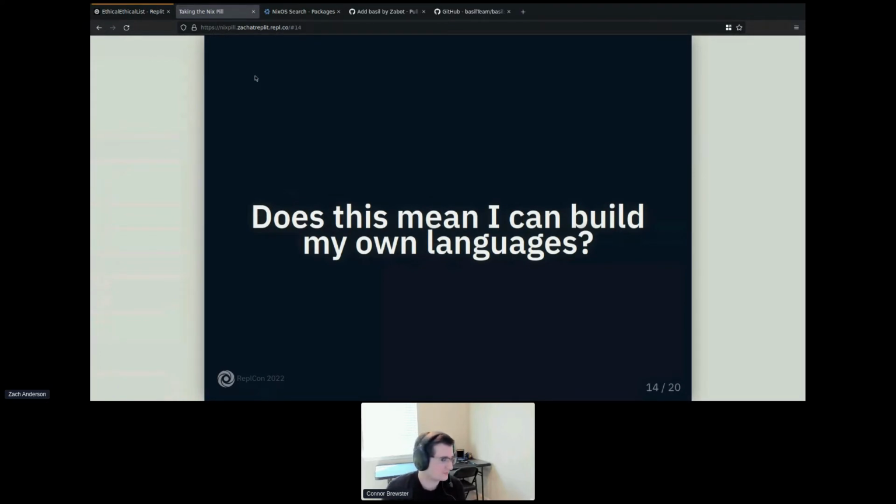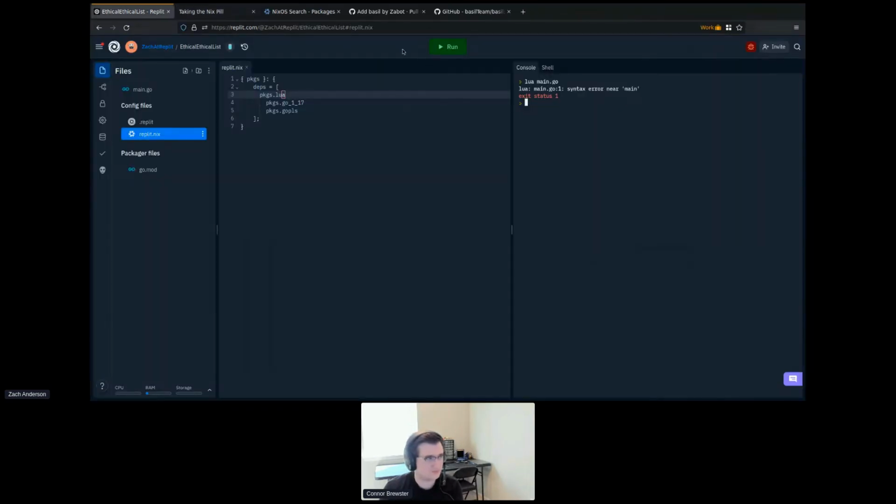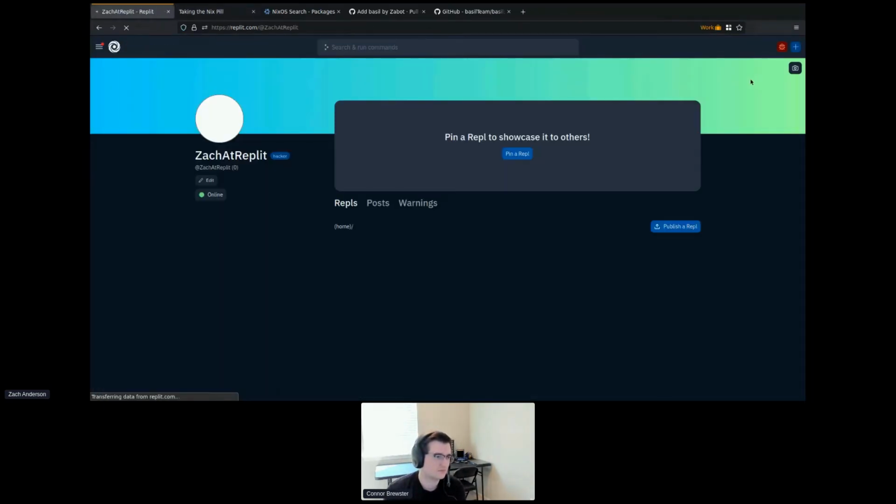So does this mean that I can build my own language with Nix? Because if all a language in Nix is a combination of a replit.nix file and a .replit file, then isn't it possible to just make my own? Just grab stuff out of Nix packages and make my own language. And you absolutely can do that.